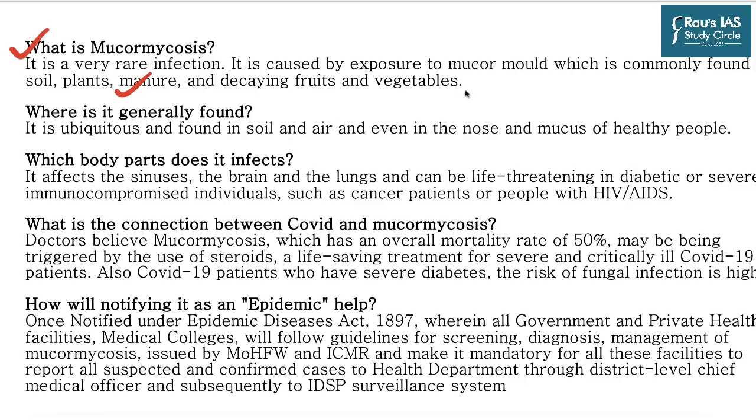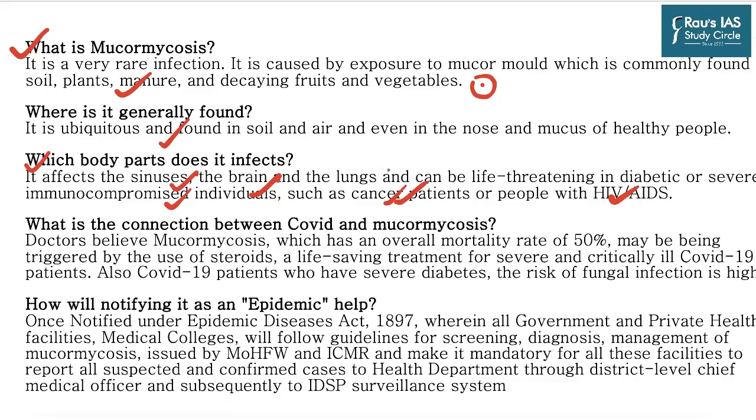vegetables. Now you can easily understand that all of us are exposed to this particular mold all the time. So we cannot escape it, but we are not infected by it because of our good immunity, because most of the time we maintain a strong defense mechanism against this disease. It is ubiquitous, which means that it is found across all the habitats in our surroundings. As for which body parts it infects: sinus, brain, lungs, and it can be life-threatening in diabetic or severely immunocompromised individuals such as HIV patients and cancer patients.